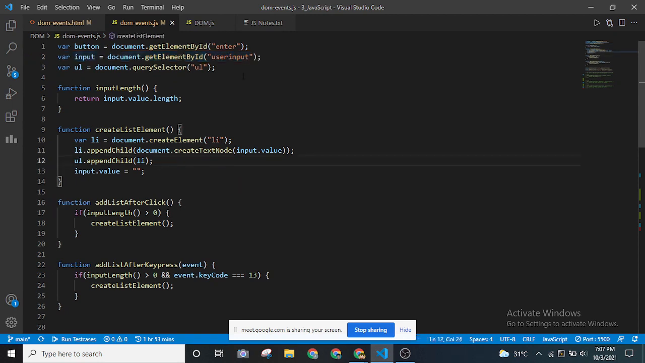As you can see, we grab this UL tag, so we are appending the new list item inside this UL. And we are resetting the input value to an empty string. I'll tell you why we are doing this. I'll show it to you soon.